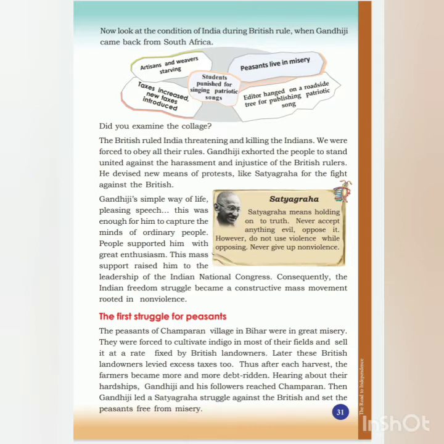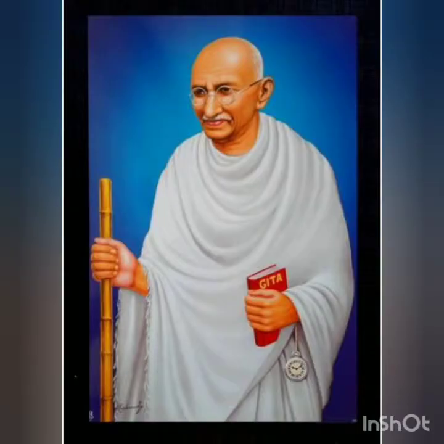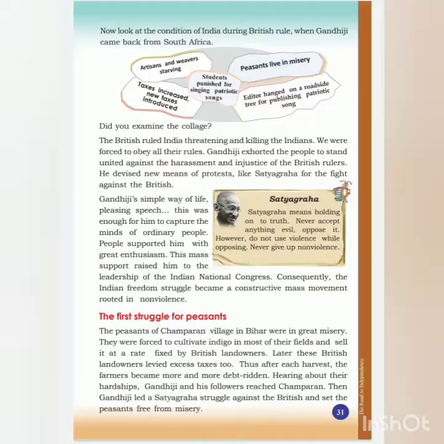The people were forced to obey the rules of the British. But Gandhiji encouraged the people to stand united against the harassment and injustice of the British rulers. And he implemented a new means of protest, Satyagraha, to fight against the British. Do you know what is Satyagraha? Satyagraha means holding on to truth.